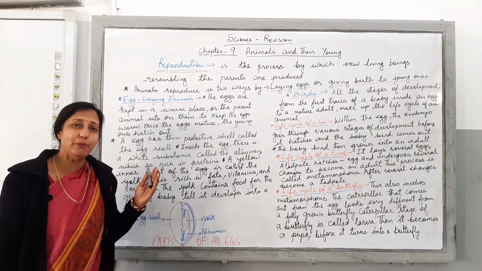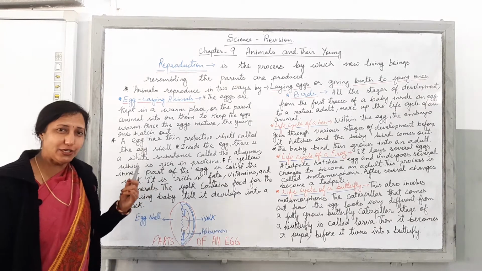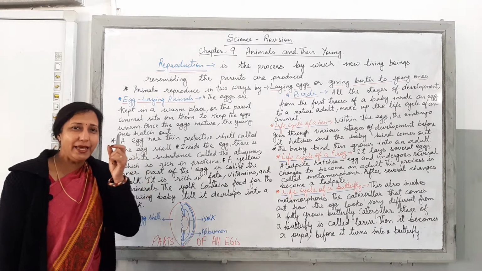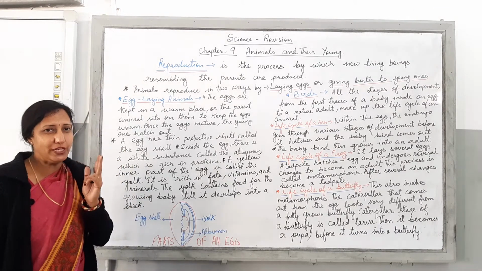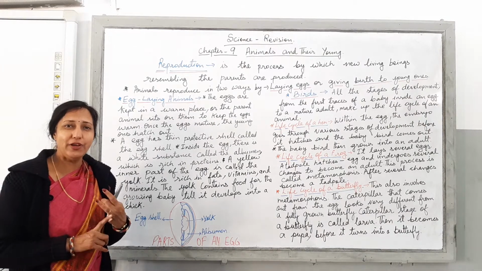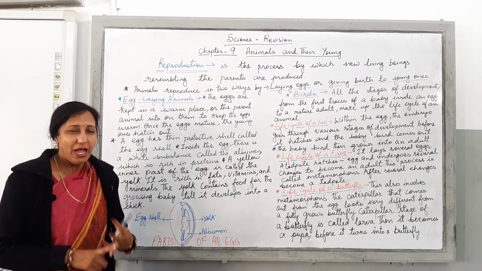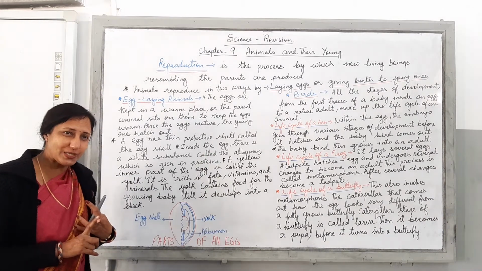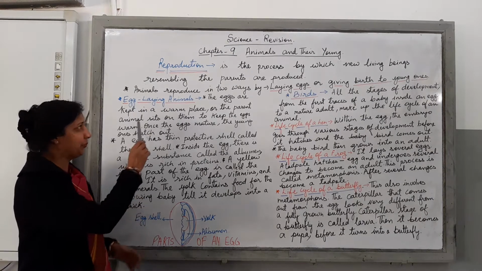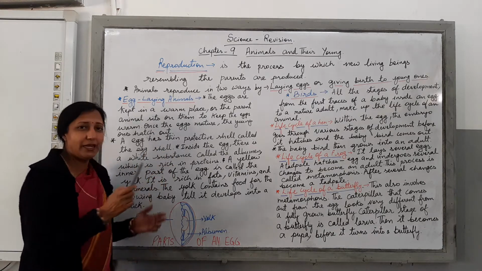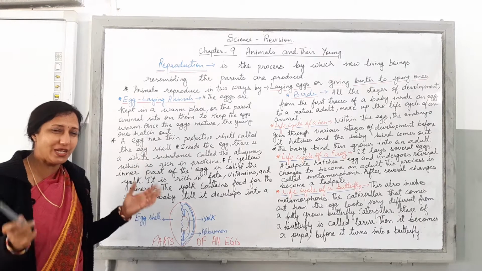You must have seen some of the birds making their nest around your own house, and they are laying eggs. So there are two ways of reproduction in animals, children. One is the kind of animals that lay eggs, and the other animals give birth to young ones. So children, animals reproduce in two ways, you must remember: laying eggs, and giving birth to young ones.